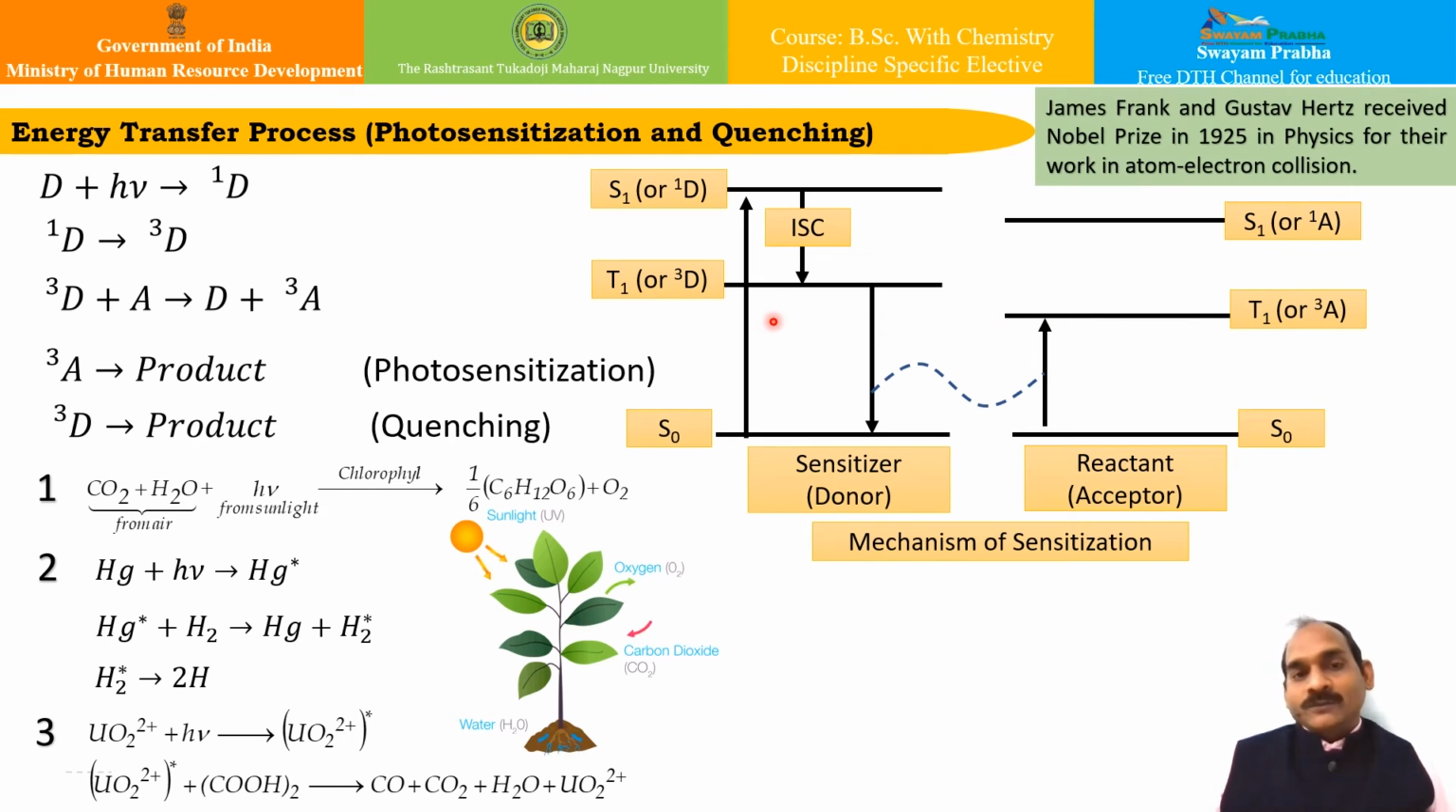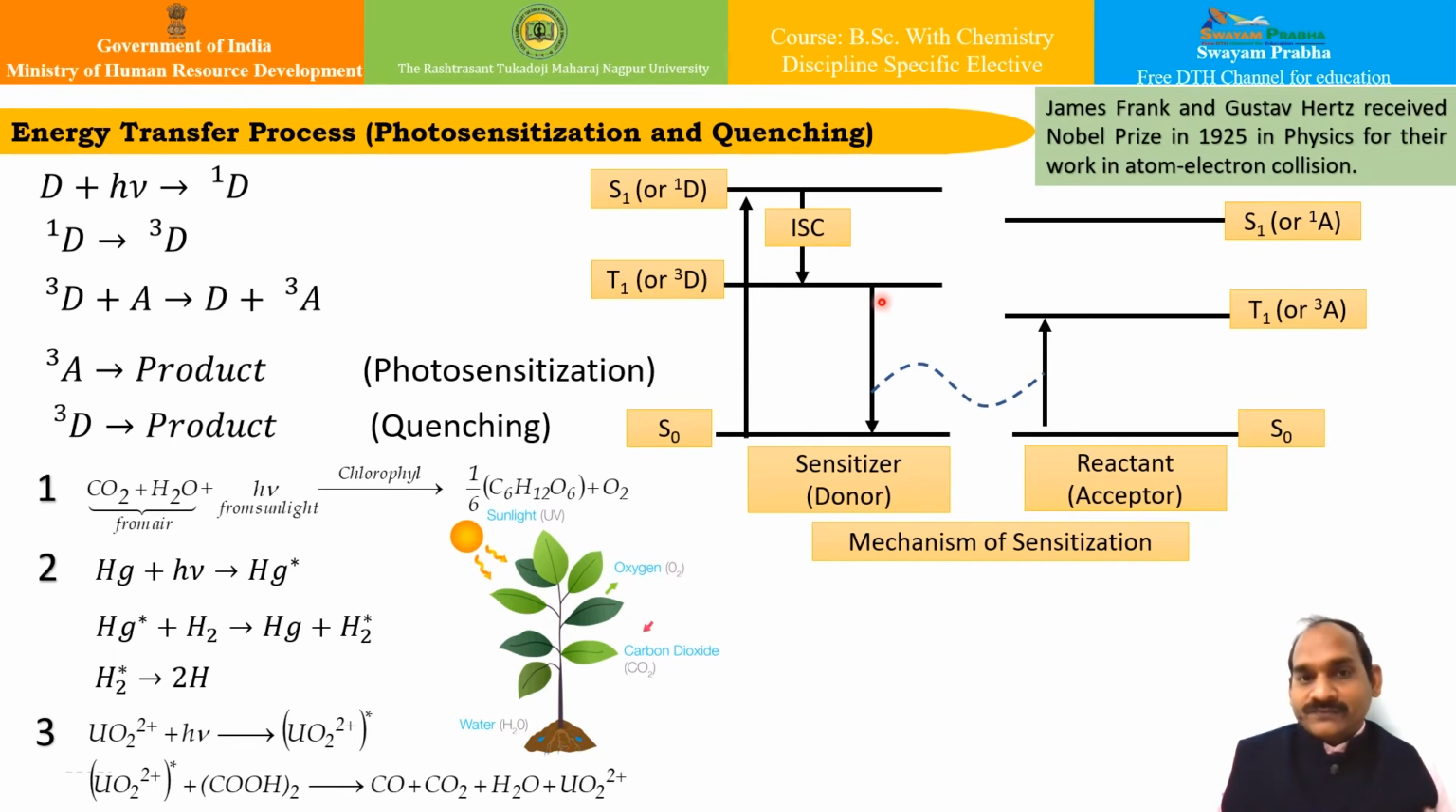So the absorption of a photon produces the singlet excited state of the donor, that is this. It transfers the energy via intersystem crossing, which gives the triplet excited state of the donor, known as 3D. This triplet excited state then collides with the acceptor, which is the reactant, which we call 3A, and the ground state of the donor.